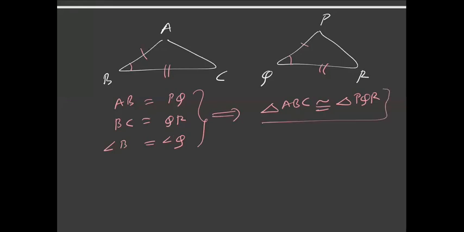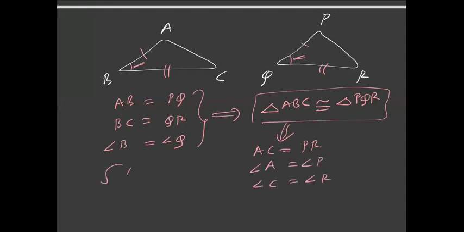So if these two triangles are congruent, then the corresponding parts are also equal. So I can say that AC should also be equal to PR, because AC is opposite to angle B and PR is opposite to angle Q, and these angle B and angle Q are equal. Similarly, angle A will be equal to angle P and angle C will be equal to angle R. So this is the SAS congruency condition.